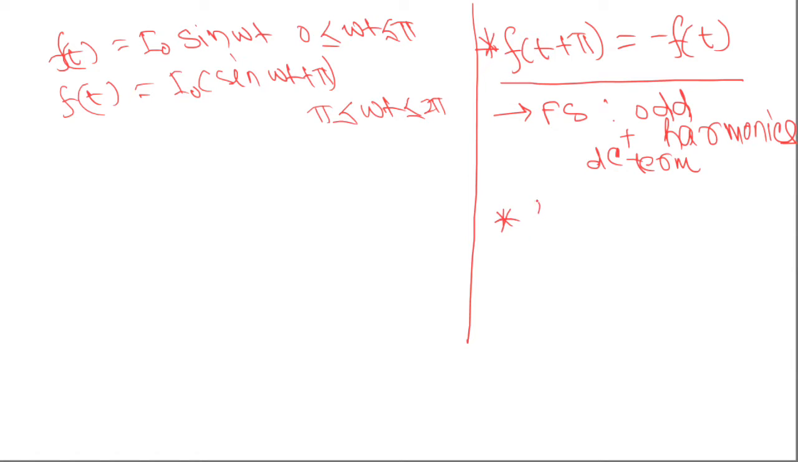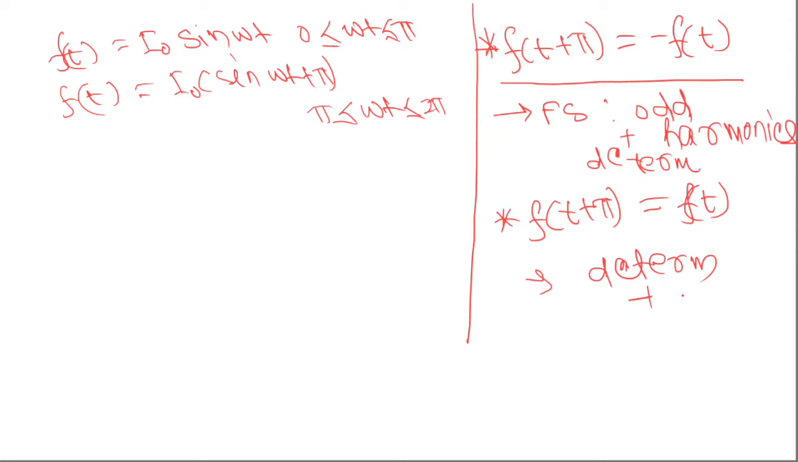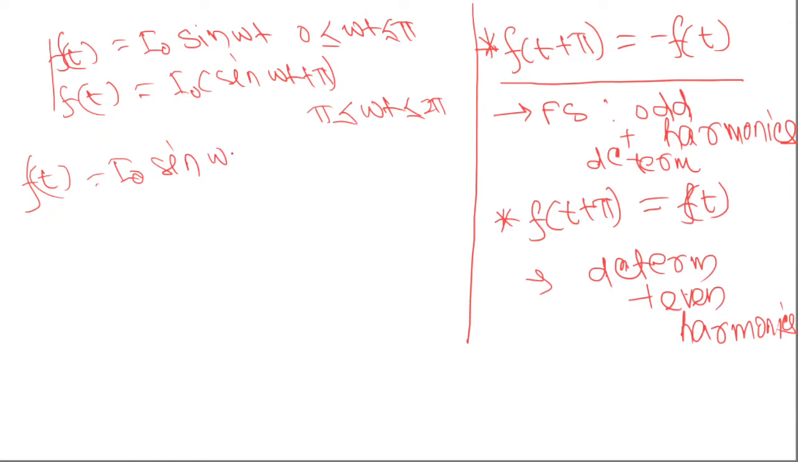Now, if a function satisfies the relation f of t plus pi equals f of t, then the Fourier series will contain DC term plus all even harmonics. Okay, now you can check for this function. Okay, f of t equals I naught sin omega t for 0 to pi. Now, if we draw, like this is 0. Now, let this be pi, 3 pi by 2. Now, this is 2 pi.